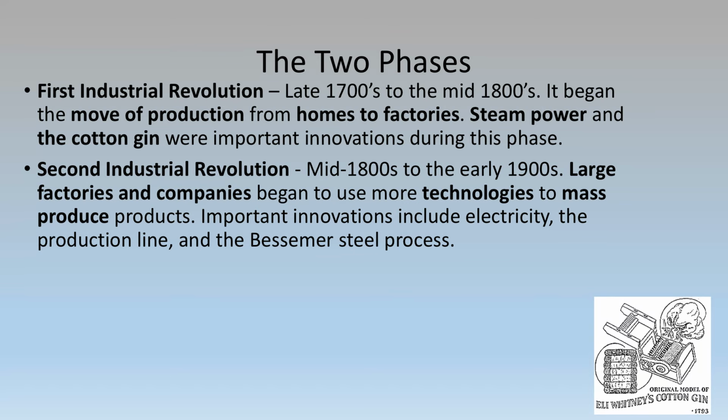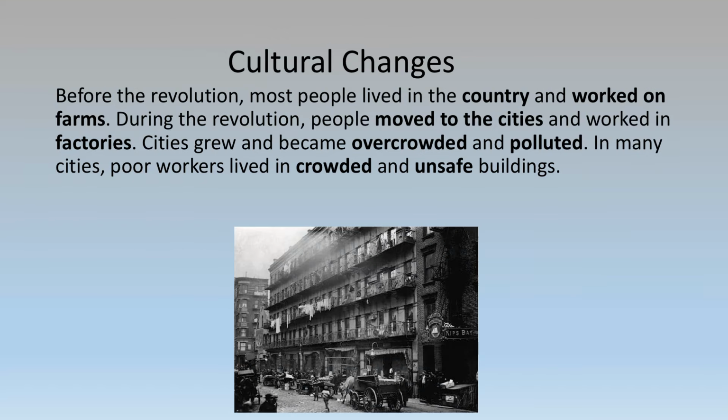Then the second industrial revolution happened in the mid 1800s to about the early 1900s. This is when large factories and companies began to use more technologies to mass produce products. Basically, what mass produce means is to make a lot of things at one time in a short amount of time. Okay. Important innovations included electricity, the production line, and the Bessemer steel process.